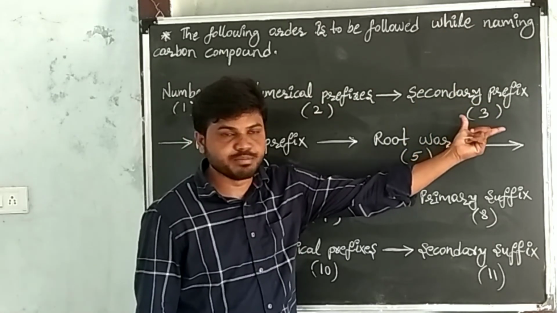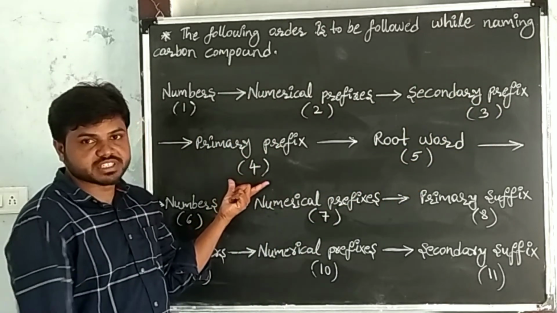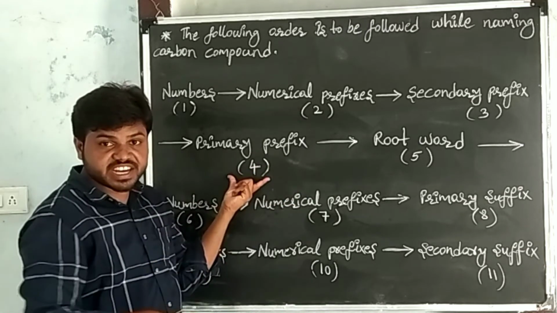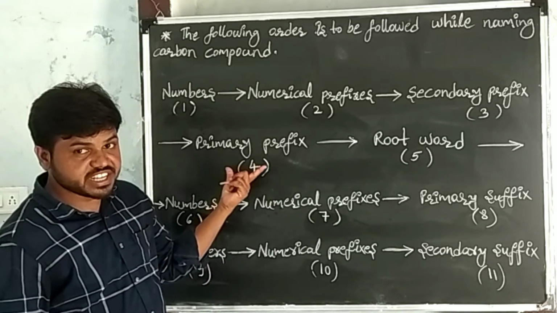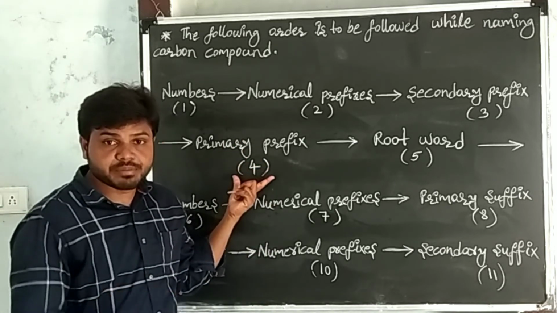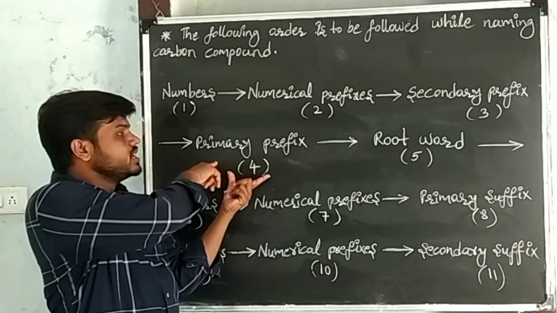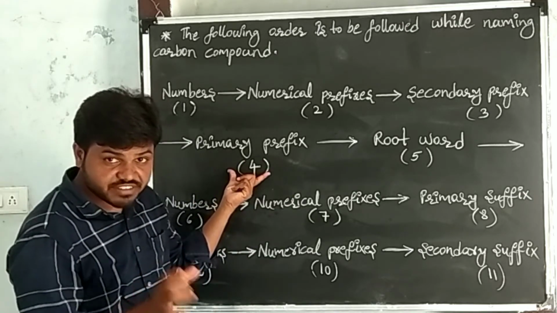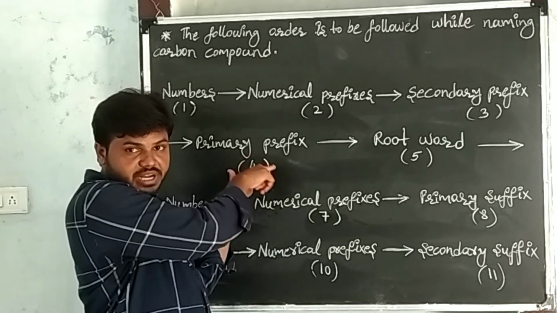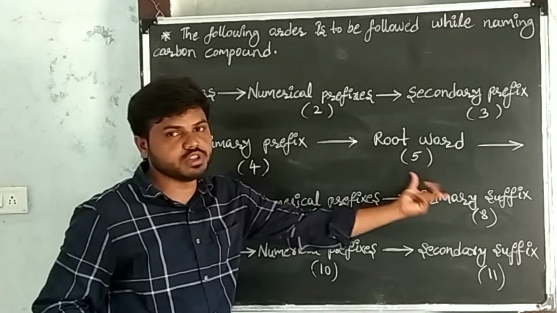After writing the secondary prefix, go to the primary prefix. Here, the primary prefix indicates the cyclic present in the given carbon compound. If the cyclic is present in the given carbon compound, write the primary prefix of cyclic. Otherwise, go to the root word.